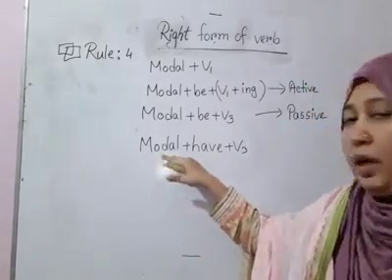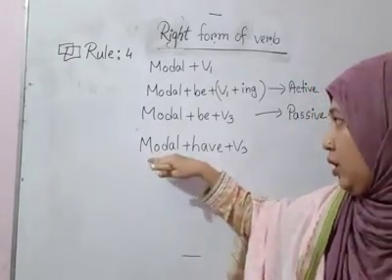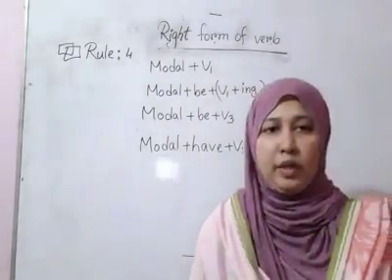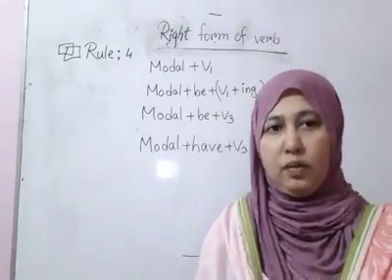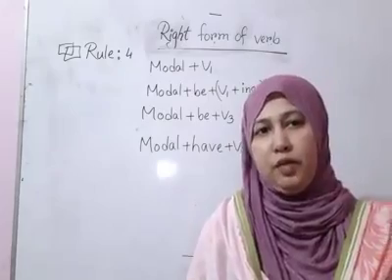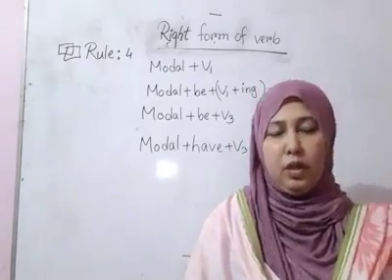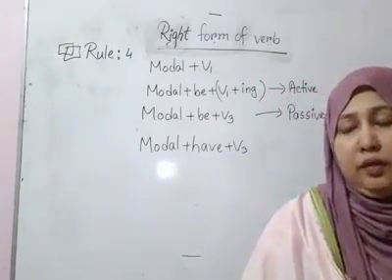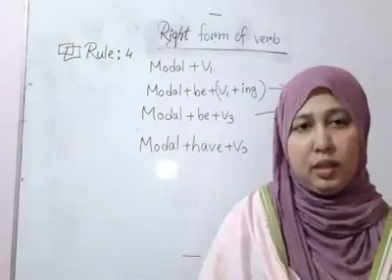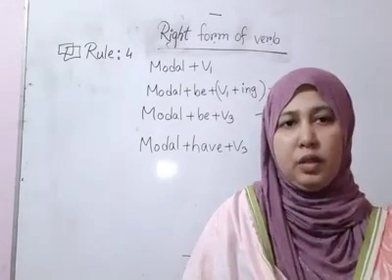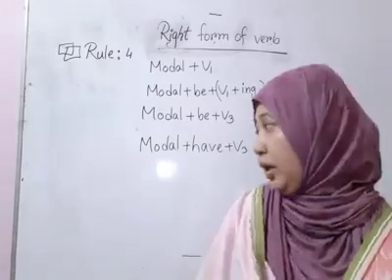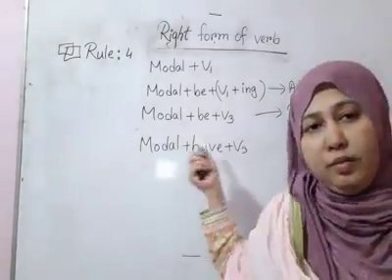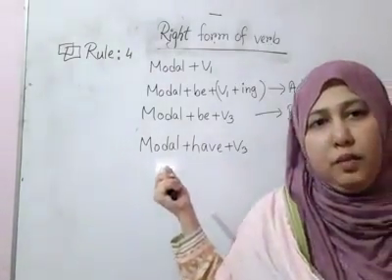So next you see another structure: modal plus have plus V3. That means when you find any modal in a sentence and after the modal you find have, then the verb should be in V3, that means past participle form. We already know that if we find have, has or had in a sentence, then the verb is always in past participle form or V3. In case of modal, it is also the same. After modal, if you find have, then the verb should be in V3 or past participle form also.